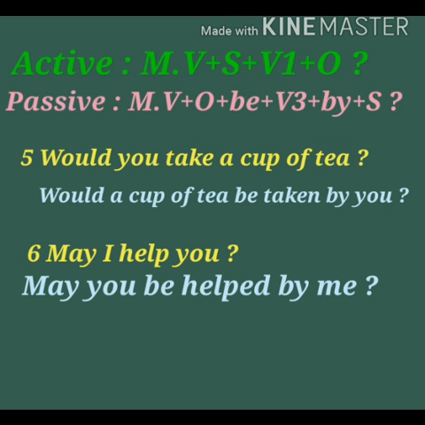Next we are going to discuss interrogative negative sentences with modal verbs. Let us first see the construction. The rule for active voice is modal verb plus subject plus not plus first form of the verb plus object and sign of interrogation in the end.